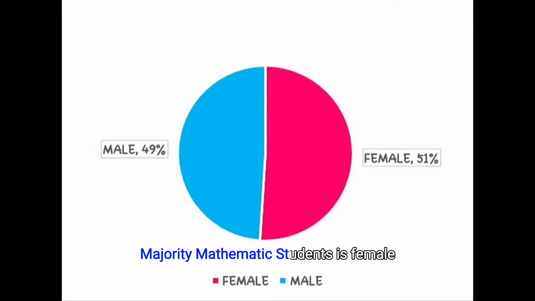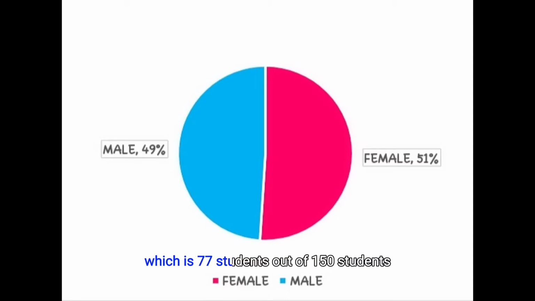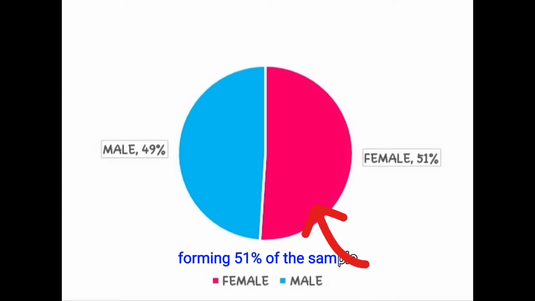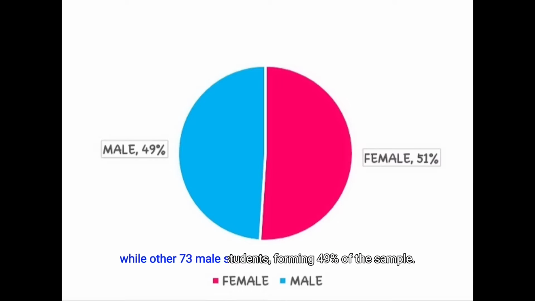The majority of mathematics students are female, which is 77 students out of 150 students, forming 51% of the sample, while the other 73 are male students, forming 49% of the sample.